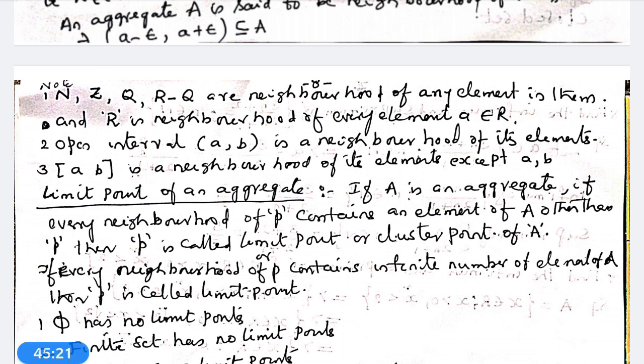The extended real number system has a neighborhood of each of its elements. Open interval a, b is a neighborhood of each of its elements. Closed interval a, b is a neighborhood of each of its elements except the extremities. Next we go to the concept of the limit point of an aggregate. What is meant by the limit point of an aggregate?